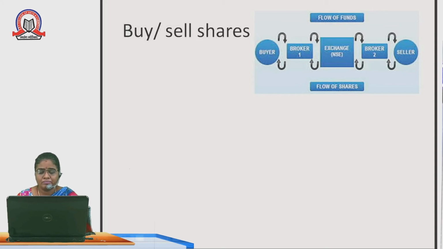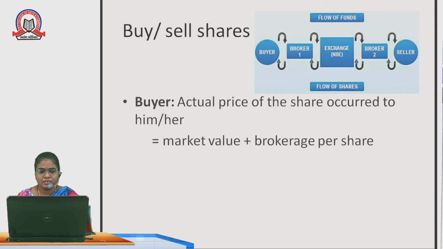How much percentage of brokerage is being charged, we are going to see in the calculation. For that we are going to see the formula. When we are buying the share, the actual price of the share incurred by the buyer is equal to the present market value plus brokerage per share. We want to add these two.